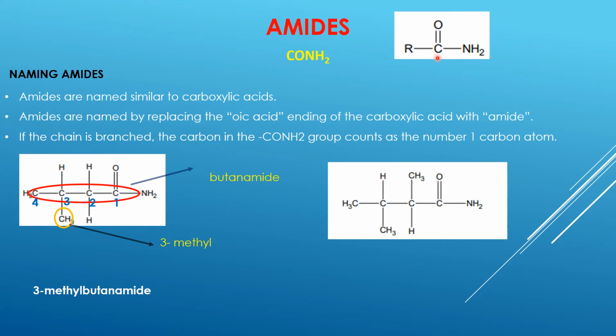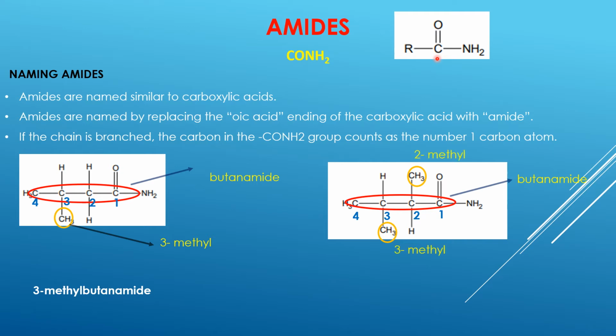Let's look at another example. In this case, we are going to look at the parent chain one more time. The parent chain should contain the functional group. So now our longest chain is, again, 4 carbon atoms, so the parent name will be butanamide. But let's look at the branches. There are 2 branches, and each of these is a methyl branch. So we look at the position of each branch.